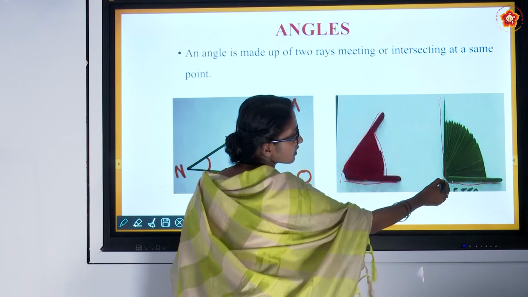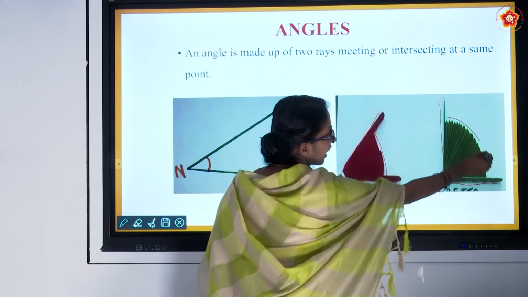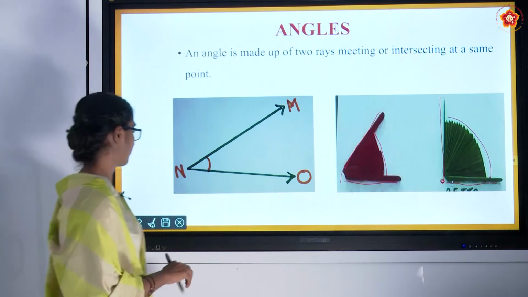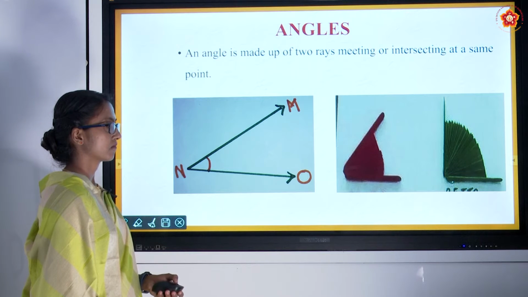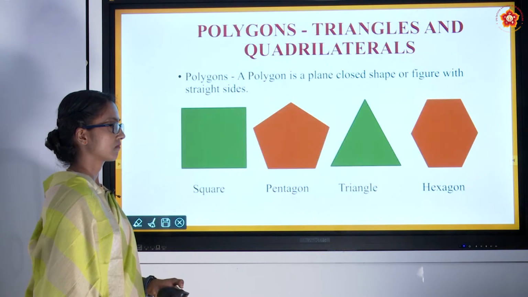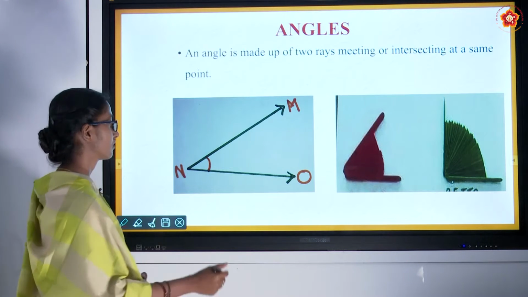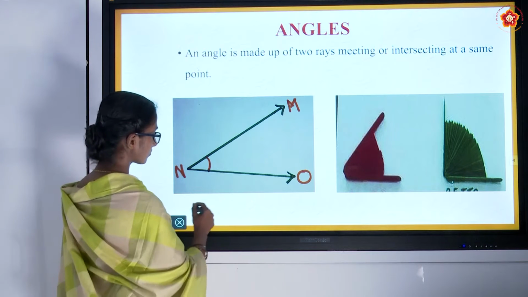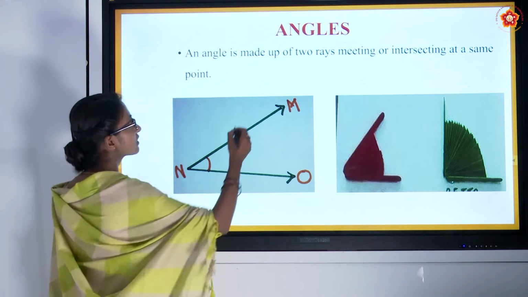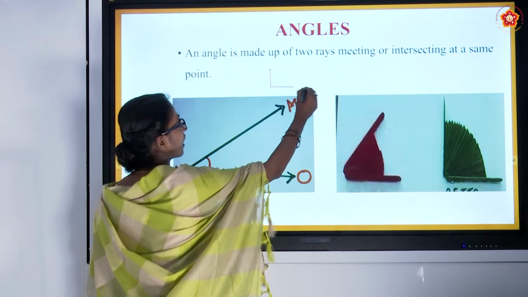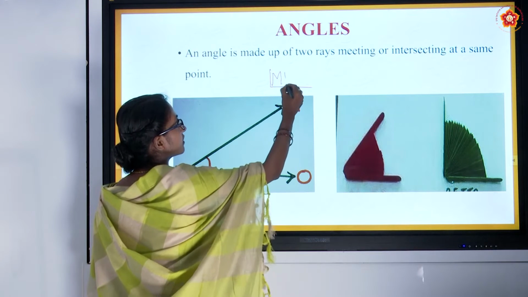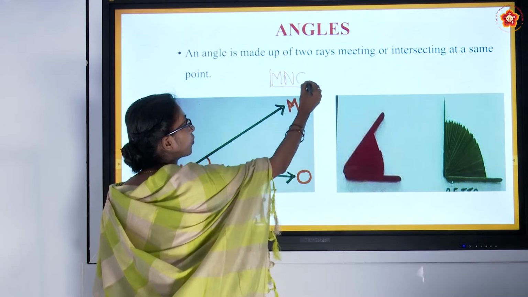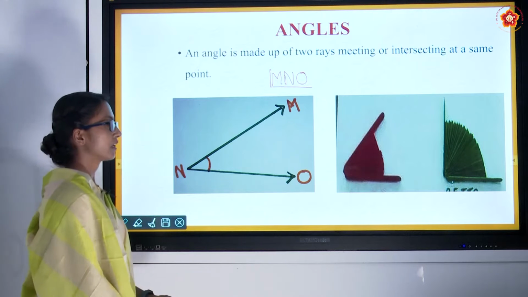They are meeting at this point and here an angle is formed. So we can write it as angle MNO.